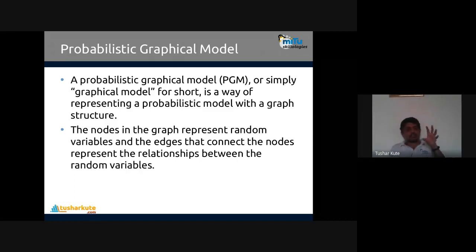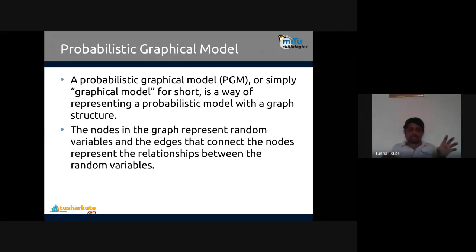So variable A, variable B. If you draw an arrow from A to B, you can identify that B is dependent on A. So relationships are there. It means if A, then only B. That node represents the random variables and the edges connect them, showing the relationship.